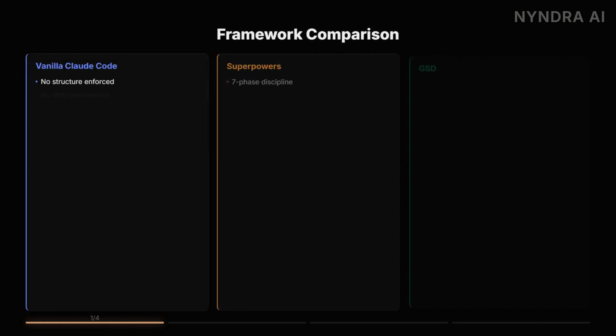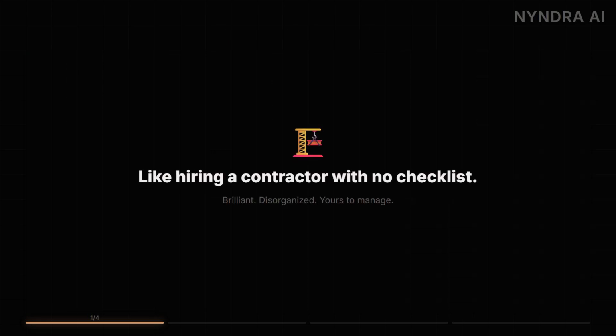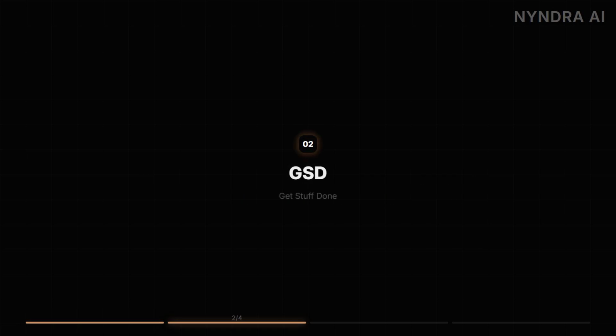All 3 sit on top of Claude. The difference is what each framework adds on top: state management, process discipline, or nothing. That's the whole split. Think of vanilla Claude Code as a skilled contractor you just hired. No checklist, no project manager, no safety net. Brilliant but disorganized. You better know what you're asking for. GSD, get stuff done.